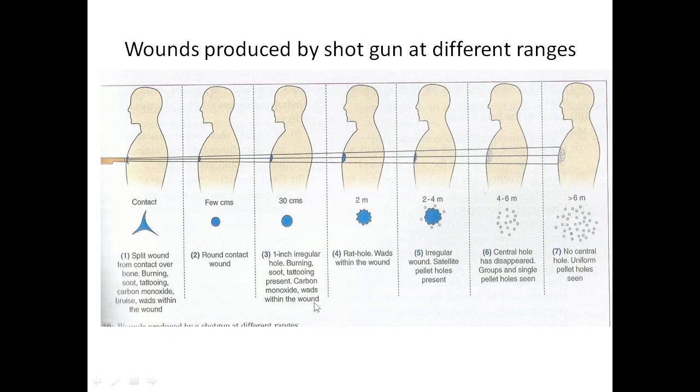Then wads are found within the wound. Rat hole appearance at 2 meters. Scalloping appearance at 2 meters. Then at 2 to 4 meters you will find irregular wounds. Satellite pellet holes will be there at 2 to 4 meters. At 4 to 6 meters you will find there is no central hole, and spreading of the pellets will be there. The central hole has disappeared and you will find individual pellet holes. At 6 meters you will find no central hole, and uniform pellet holes will be seen here.